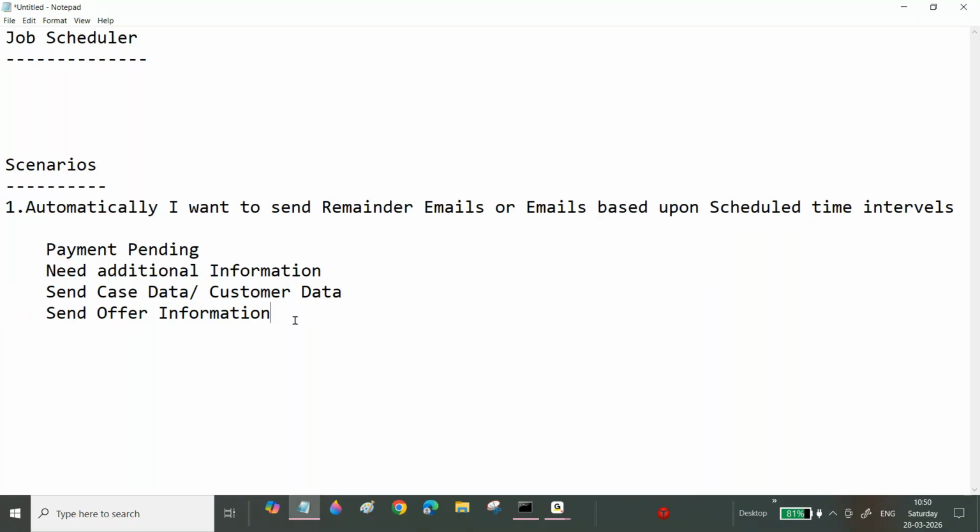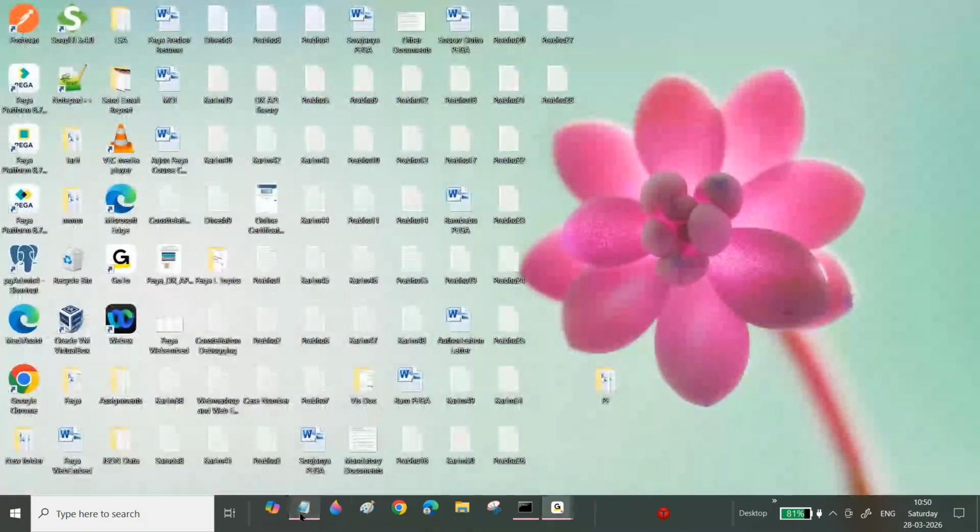Or else I ask, hey Venkatesh, could you please send a reminder email daily at 2 a.m. IST to whoever customers have not provided the information? Please wake up at 2 a.m. and send reminder emails. Okay, I will send, sir, that is my job role. After that, what will the business think?